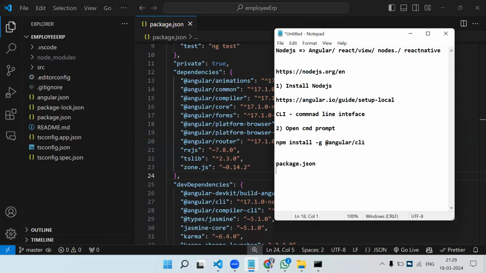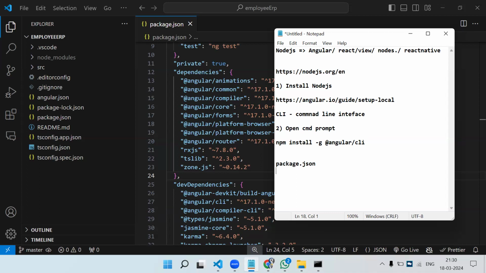So what is the purpose of package.json? package.json will contain all the packages or the libraries information which you need in your Angular project. In simple words, package.json will contain all the entries of the packages which you are going to use in your Angular project. Okay. By default, we get this. If we need to install Bootstrap, we add Bootstrap over here along with the version. If you need PrimeNG, you add PrimeNG. If you need Material, you can add Material.